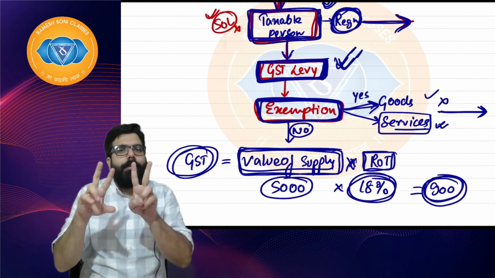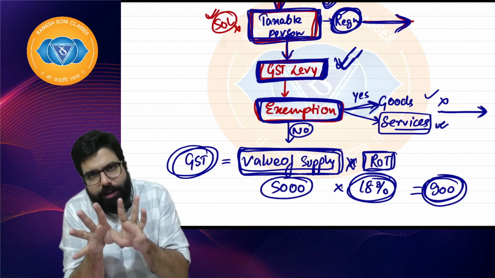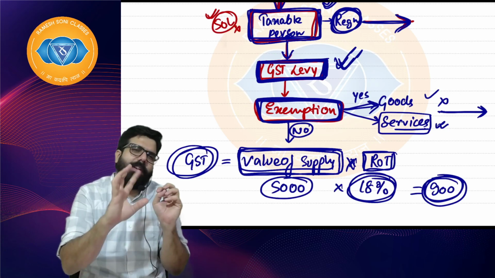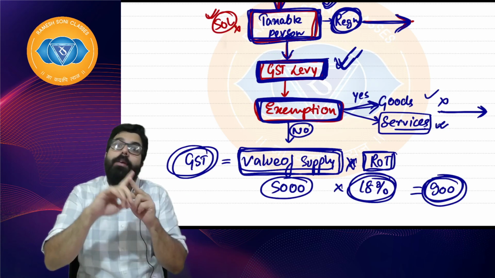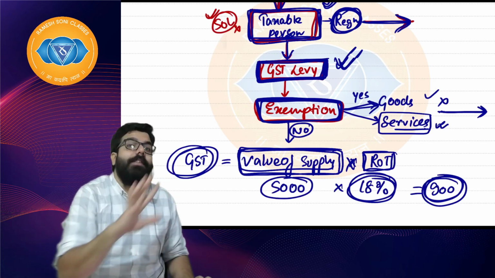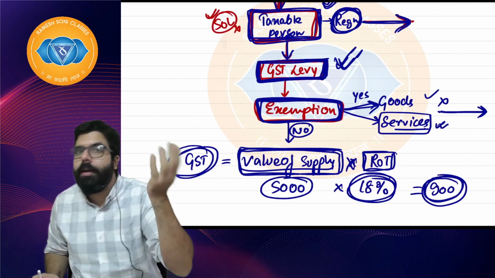See, there are two types of item. One is those goods on which the rate of GST is only 0%. Government is telling, we will not charge anything now, we will charge 0%. 0% means nothing. And one is where the rate of GST is 18%, but government has gone ahead and exempted it in public interest. There are two different things. I'll be discussing it later.